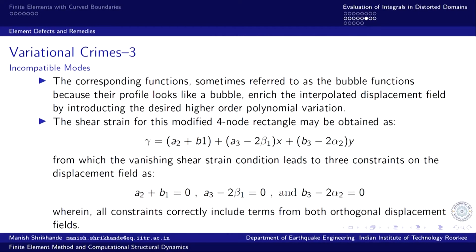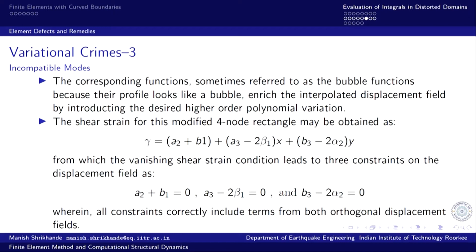Now, if we compute the shear strain, then once the vanishing shear strain condition is imposed, we again see that consistency is now achieved. All the constraints involve the degrees of freedom of both displacement components.